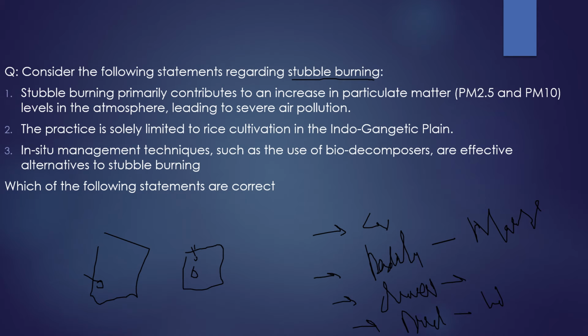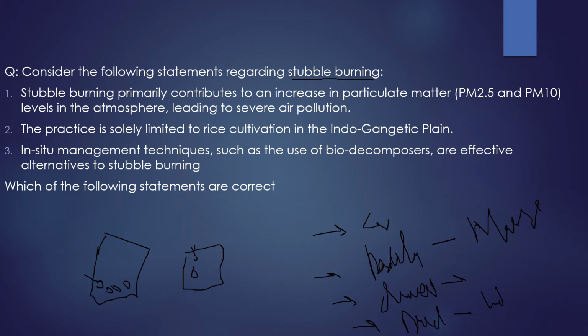So what the governments here recommend is that instead of going for this transplantation, we should go for the direct seeding. Why not we directly sow seeds in here and cultivate paddy in here only, and this will definitely lead to less stubble formation. So these are few important points which are proposed by the governments right now, and that's why we had brought this question about stubble burning, how it is harmful, what are the various pollutants which it contributes to the environment. So let's solve the question now and get to know more about it.